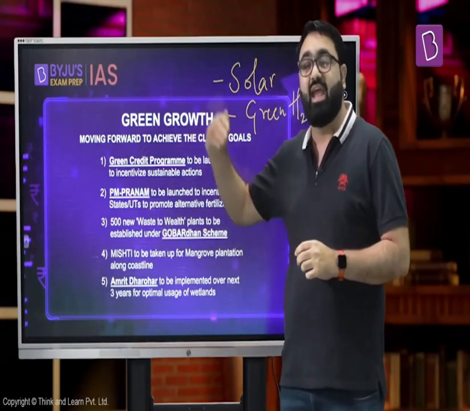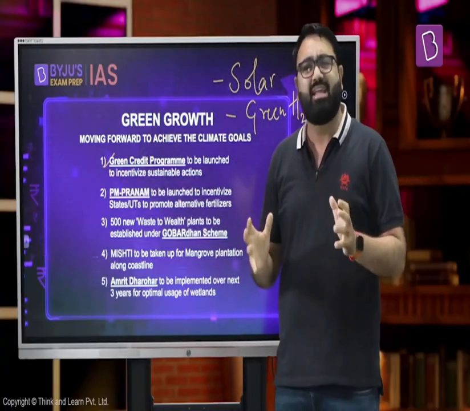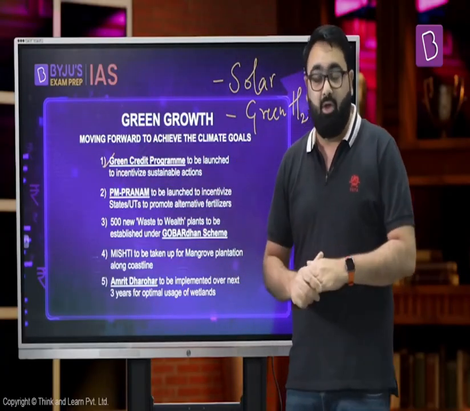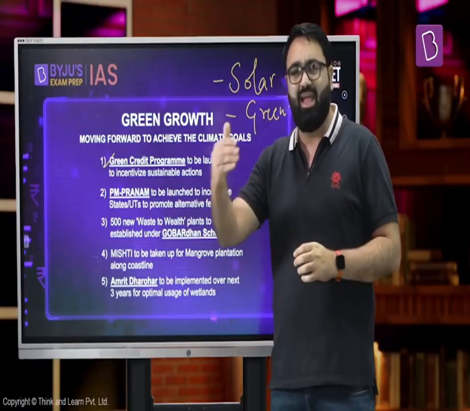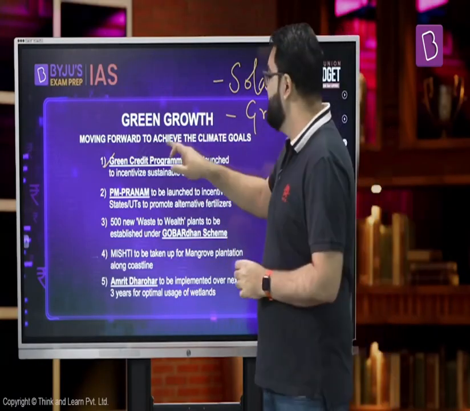Apart from that, if you look at how the government of India has encouraged more and more people to take part in these initiatives, one very interesting thing that the government of India has come up with is a green credit program. Now, what exactly is this and how would it actually impact Indian government's efforts to go green? Now, in simple terms, local communities who are not even connected to the government, let's assume that they have their own land. Now, as a community, they can take up an initiative where they will ensure plantation on their piece of land and they will take care of it for about 3 years minimum.